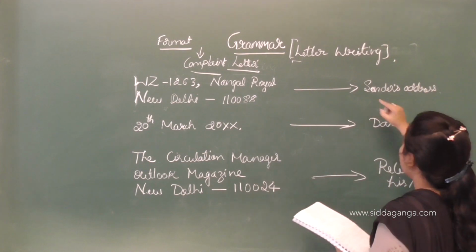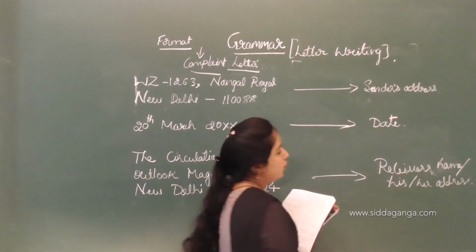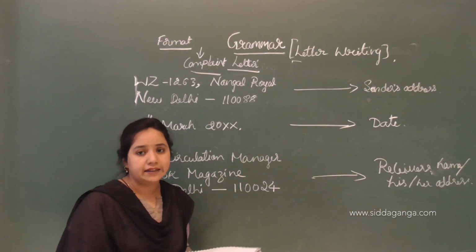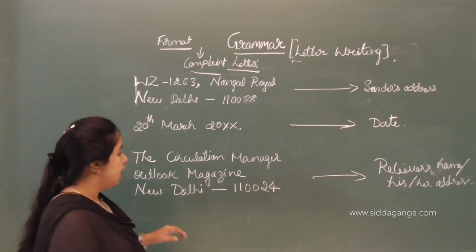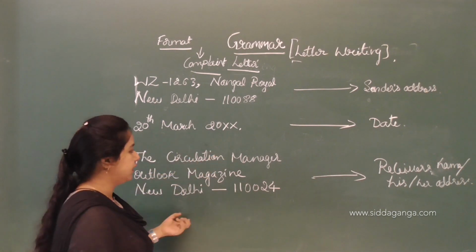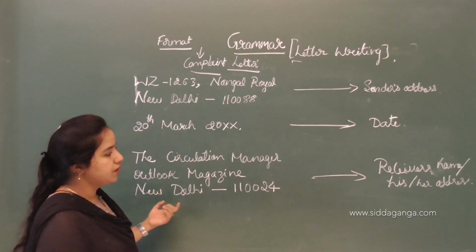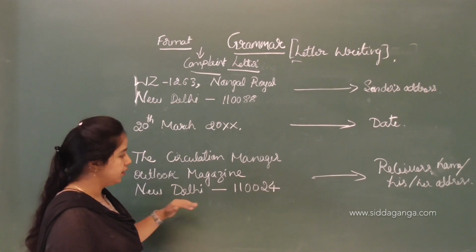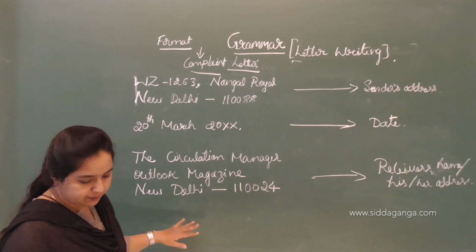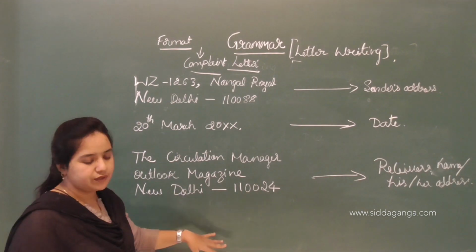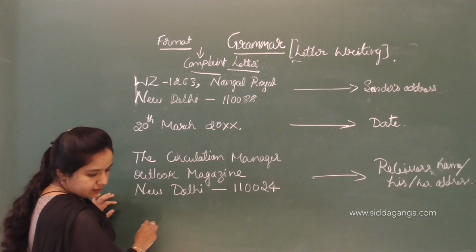So here is your name, that is the sender who is sending the complaint, who is writing the letter, their address it is. And the next is the date, and the next is the receiver's address. Here is the receiver's address. So like this, and the last thing I am writing here, after that I am going to rub this. So next is subject.